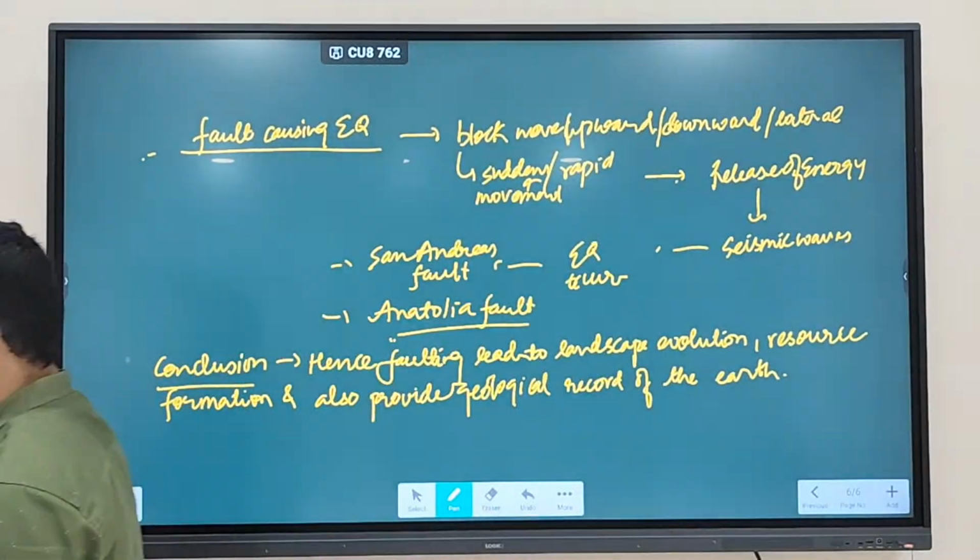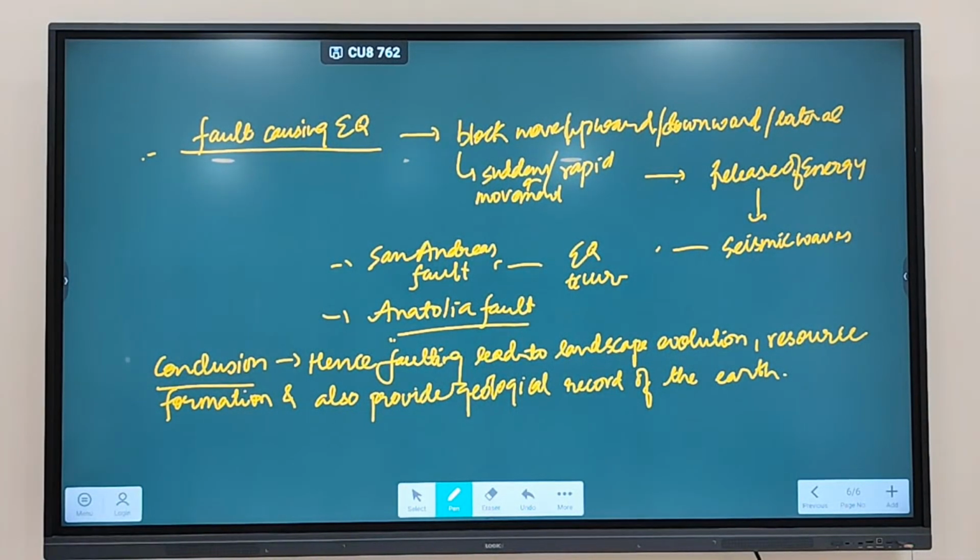Fine. So how does it provide a geological record? Like whenever an earthquake is occurring, whenever block mountains are being formed, when it has been formed, like we have determined the very old fold mountain. Remember old fold mountain, which is generally formed recently. Clear? So on the basis of period, we have classified mountain ranges into what? Precambrian mountain range, then Caledonian, Alpine. We have divided the mountain ranges by period.